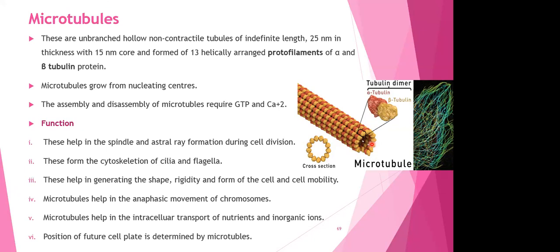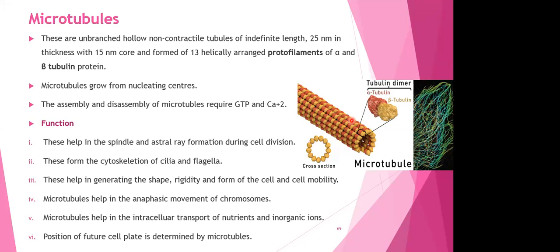So just to explain easily, just take a mat and roll it. When you roll a mat, how will it look like? Something like this. Fine. So how many protofilaments are there in one microtubule? 13 protofilaments are present in one microtubule.